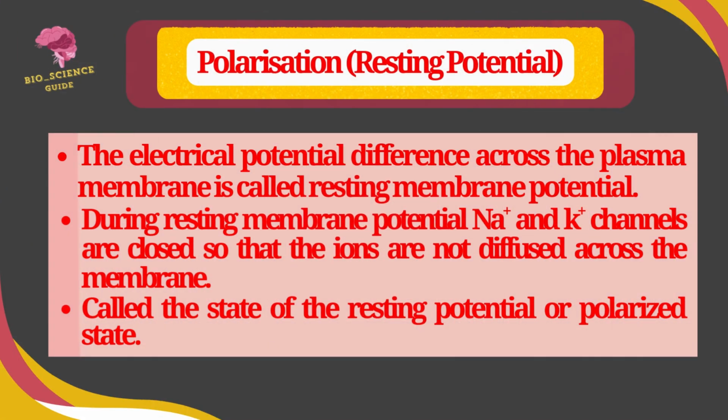The electrical potential difference across the plasma membrane is called resting potential or resting membrane potential. During the resting membrane potential, sodium and potassium ion channels are closed and the ions are not diffused across the membrane. It is called the state of resting potential or polarized state.